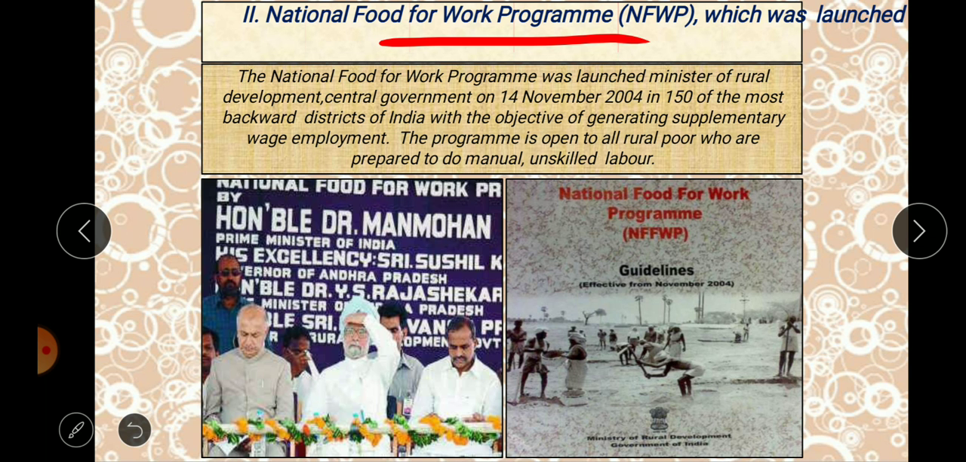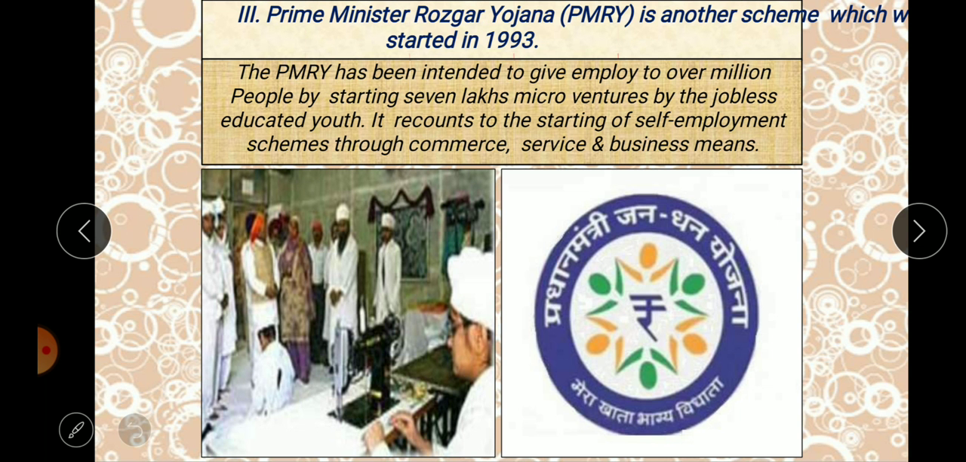So same like in NREGA, this is also a program which has been developed for food purposes. Okay, and this was launched by the Ministry of Rural Development and the central government. So this is the second scheme which was planned and developed for the improvement of the poorer people's condition. Okay, so the next thing, if you see, Prime Minister Rozgar Yojana.